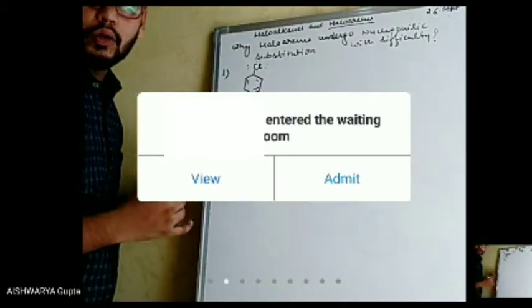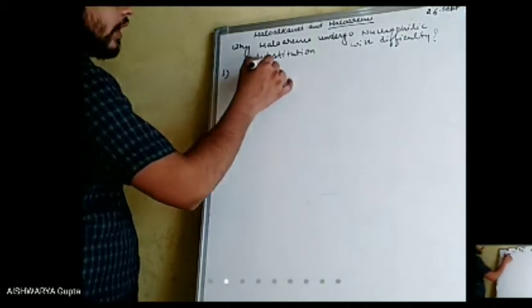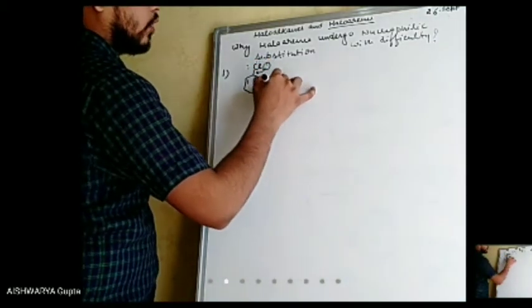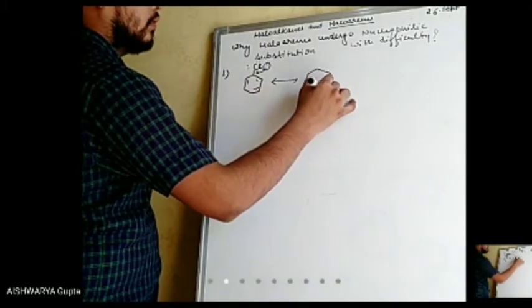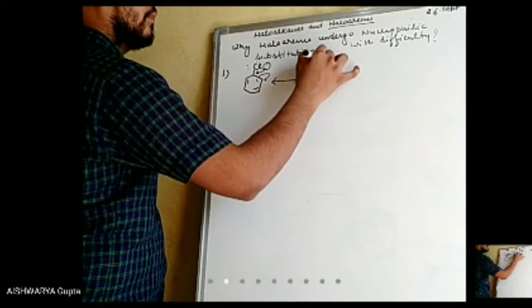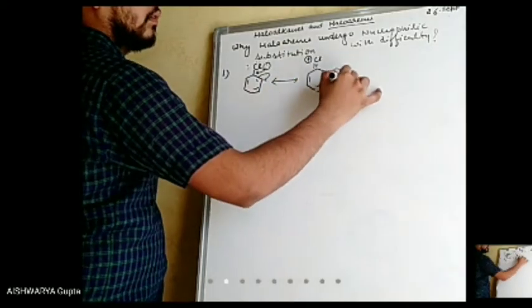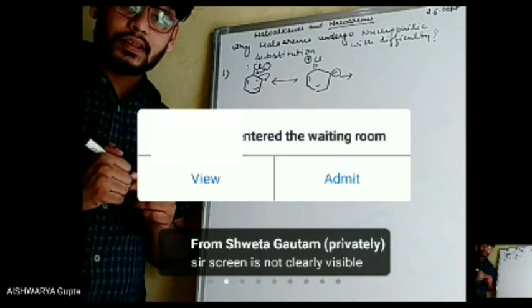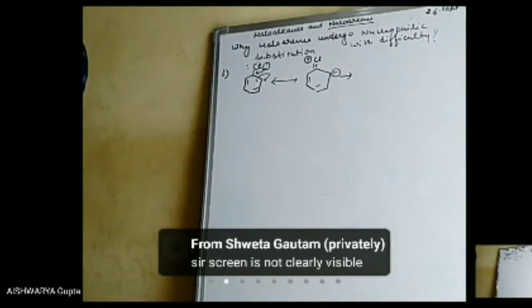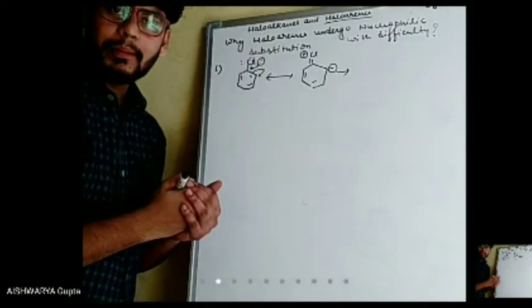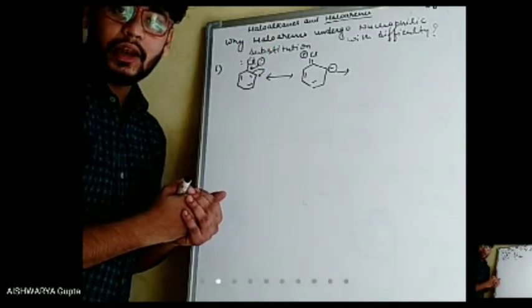It has a lone pair of electrons on the halogen atom. It donates the electron through resonance, and there is some partial double bond character. There will be a partial double bond between carbon and halogen atom.